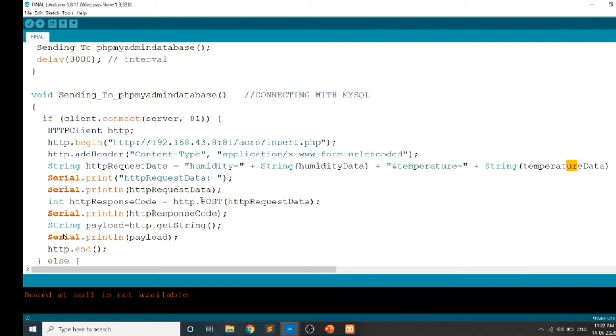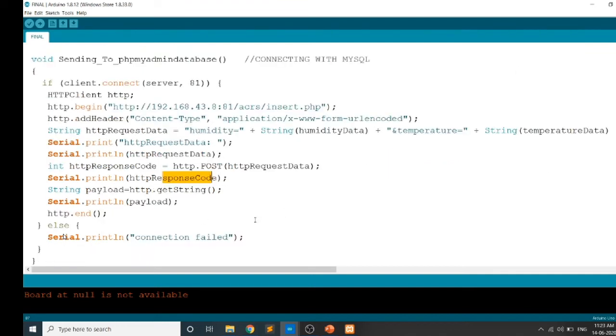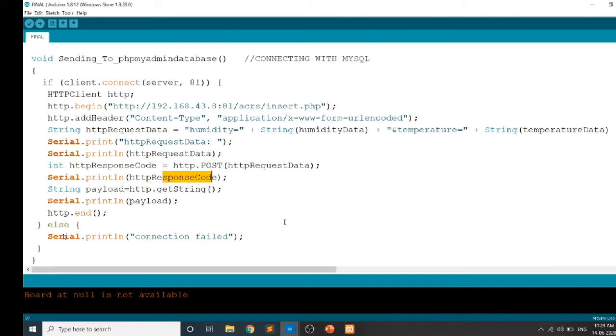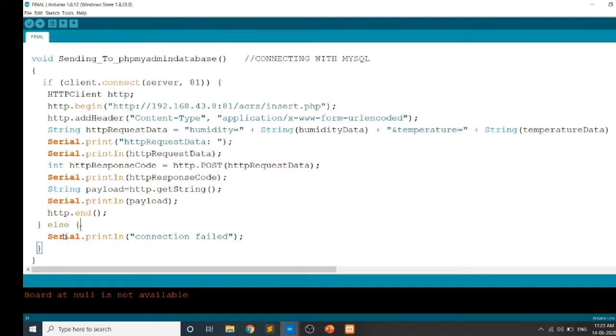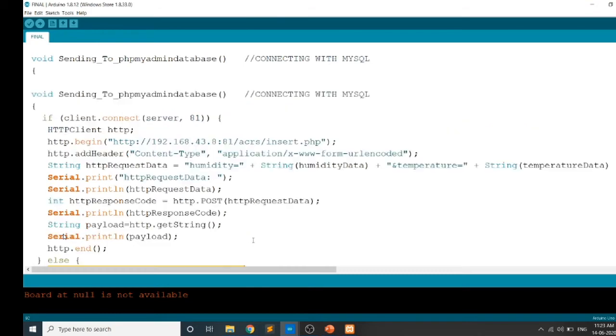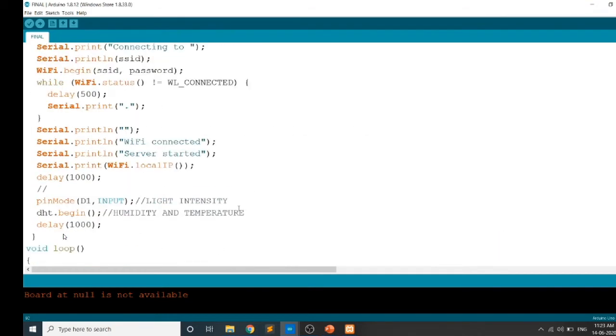We execute the request, http.post, and after that we get a response from the server, which is displayed on the serial monitor of the Arduino board. If everything is right, it will end up executing this code. If something is not executed well, if there is an issue with the connection, then we'll get this message. Okay, now we can see the execution part.